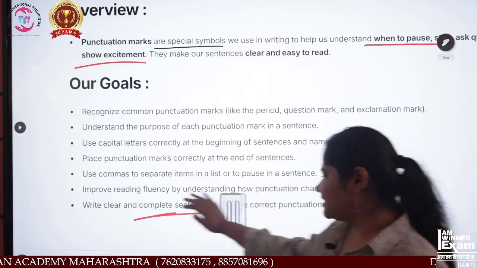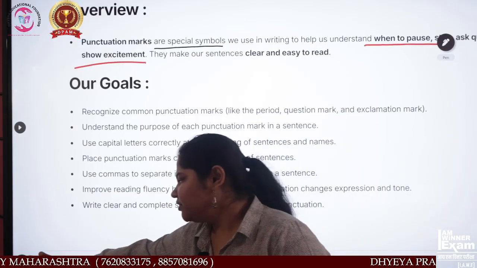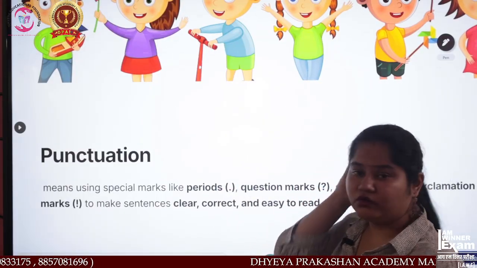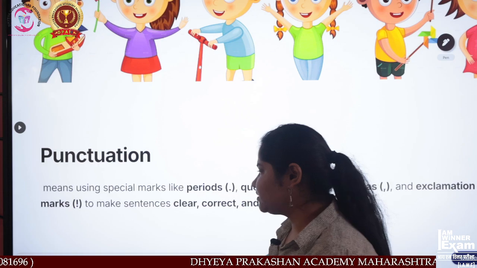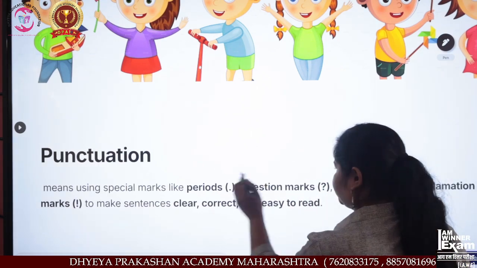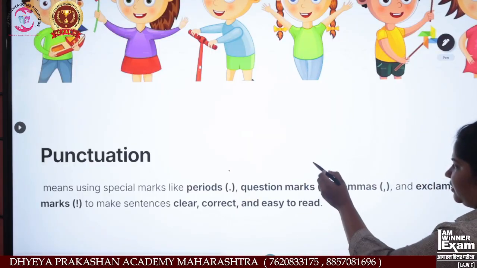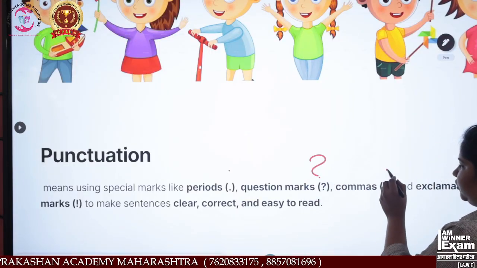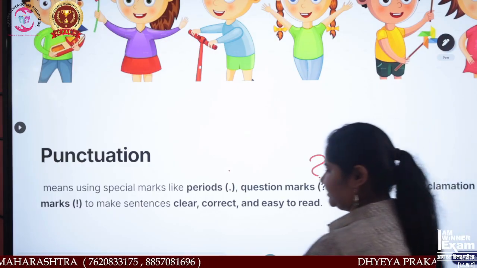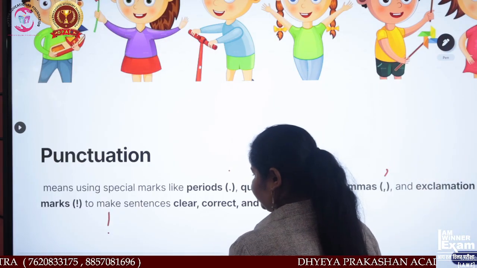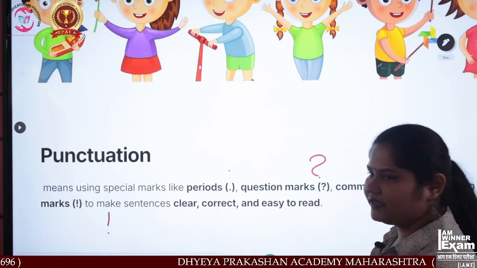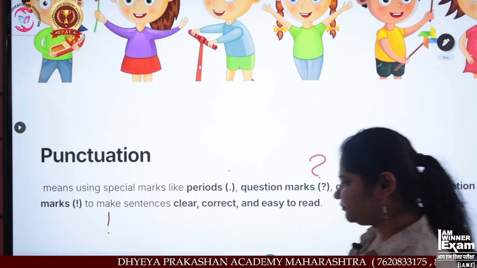Always use a full sentence and give the proper punctuation mark. Okay. Next is what? We will know the punctuation meaning using special marks like period, that is full stop, then question mark, commas, and excitement, that is an exclamatory mark, to make sentences clear, correct and easy to read.